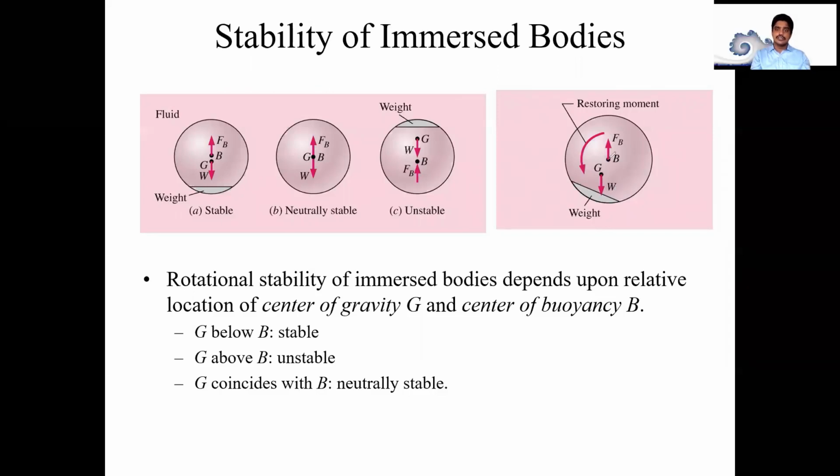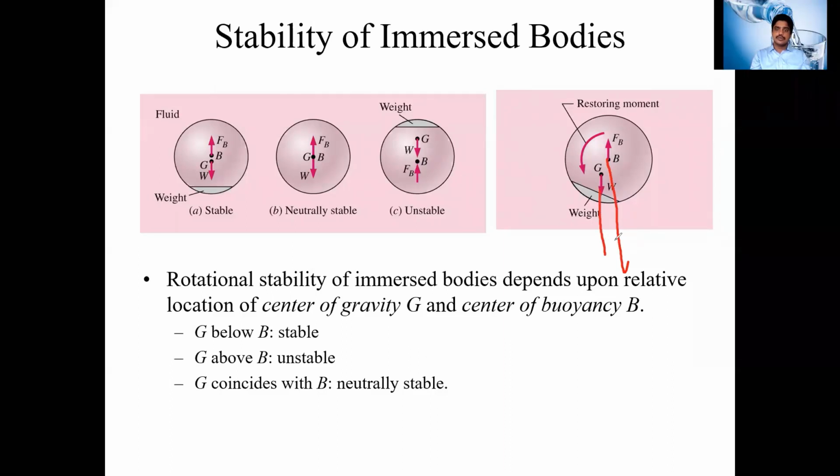So this distance, whatever is available between the force of buoyancy and the force of gravity, will result in the moment on the body, and that will start slowly tilting the body. That moment we will call a restoring moment. And if the restoring moment is not corrected, the body will become completely unstable. The body will go for the completely unstable case.